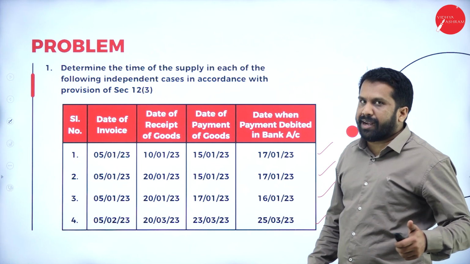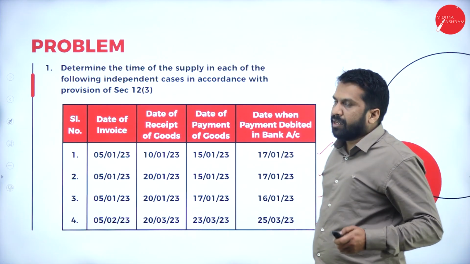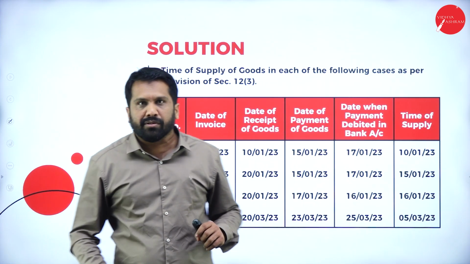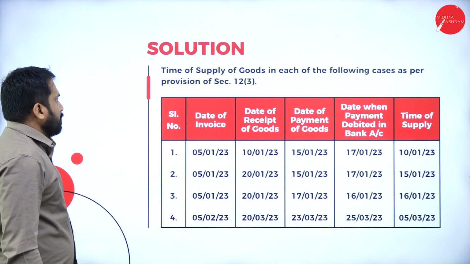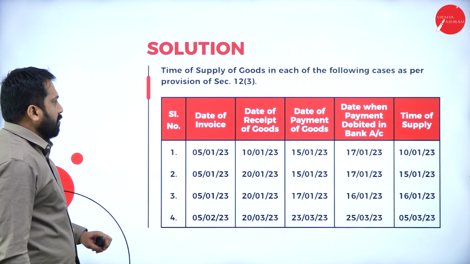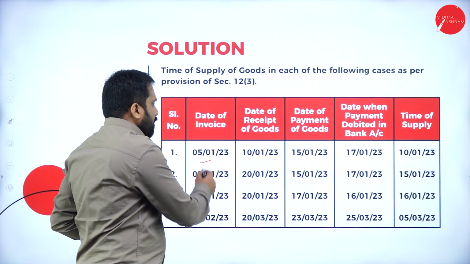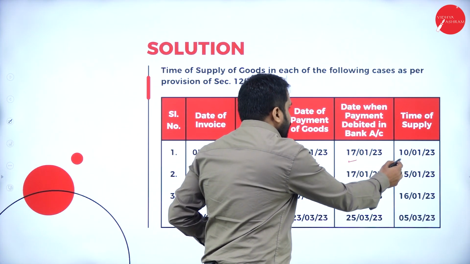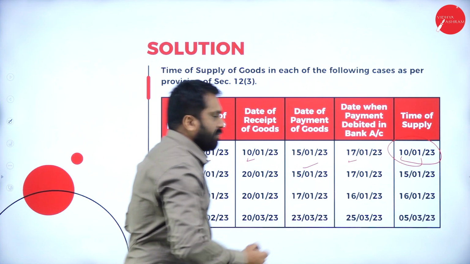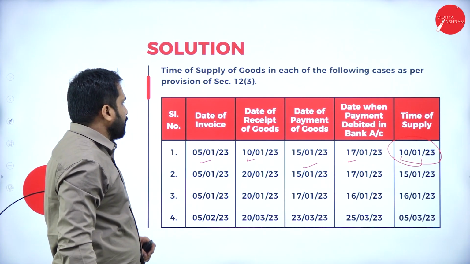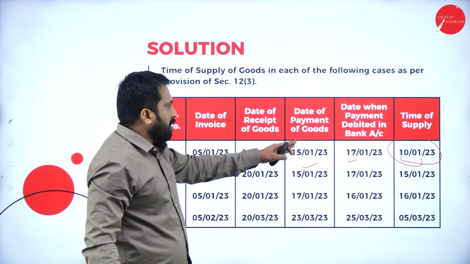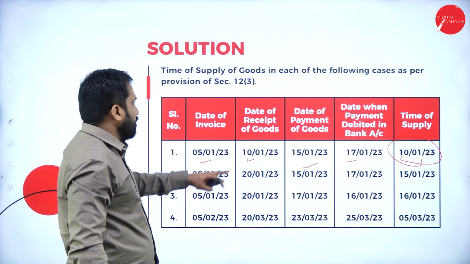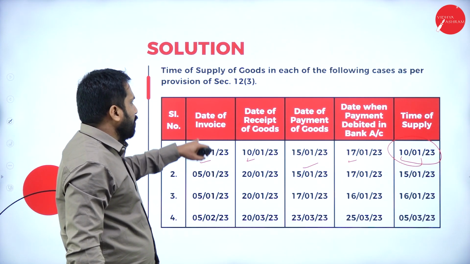I'll go to answer directly because all these informations are available in the answer also. Now, date of invoice, 5th January, 10th January, 15th Jan, 17th Jan. We'll go with 10th January 2003. Why? Because we don't consider date of payment of goods. We consider in this 5, date of invoice.